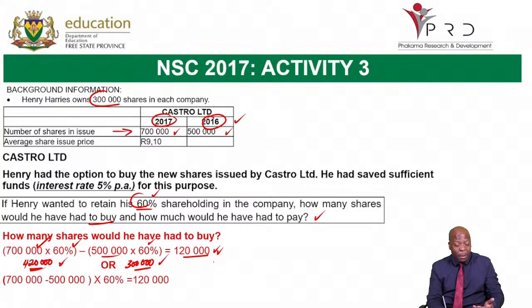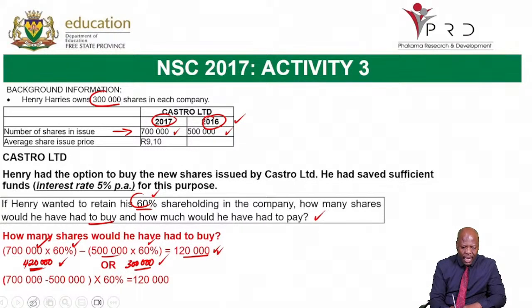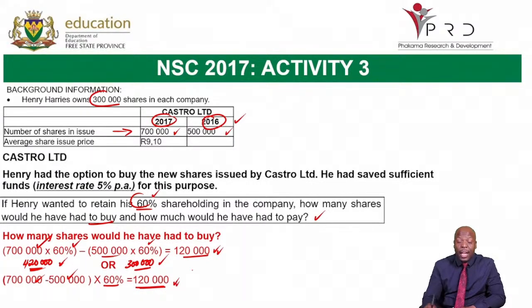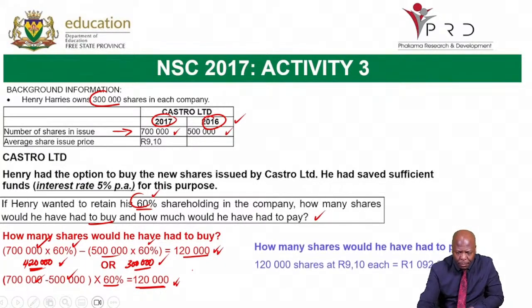Okay, so I thought maybe I would show you one of the simplest ways. You can simply say the difference between the 700 and the 500, that is the shares in 2016 and 2017. Then you get your 200, then you get 60% of that 200. Then you get the 120,000 shares that he has to buy.